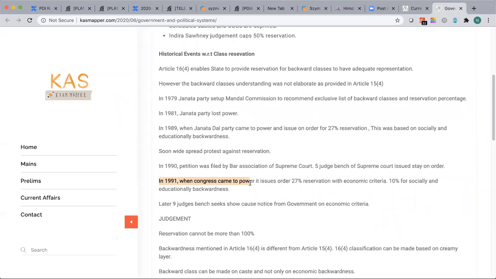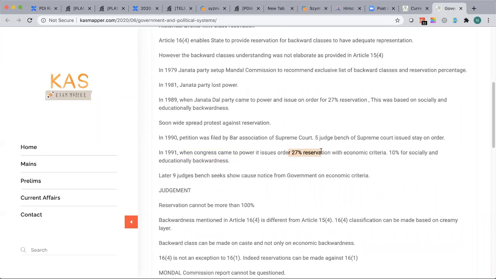But he took up the Mandal Commission against the Congress policies, and he issued an order of 27% reservation. But this time he made sure that it was not only based on socially and educationally, but also economically backward classes. Fine.